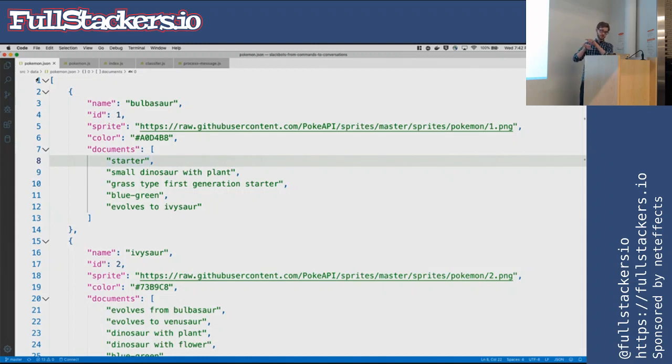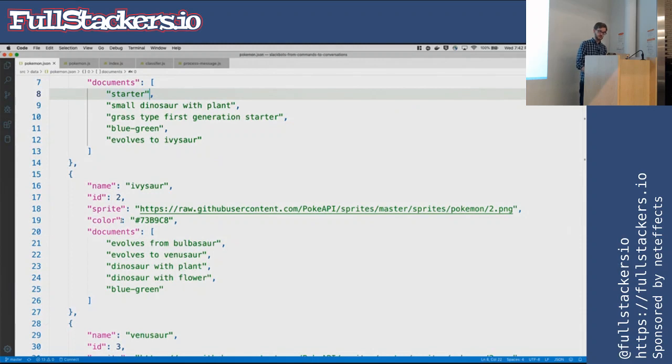And then I just grabbed descriptions from the multiple generations, like it's a small dinosaur with a plant. And then grass type, first generation starter. So I just grabbed a bunch of words, took out any filler words, so that's why these really don't make sense. But they work enough for us. They are the sentences we are going to compare to. And then go down the list. So for Ivysaur, it evolves from Bulbasaur and evolves to Venusaur.